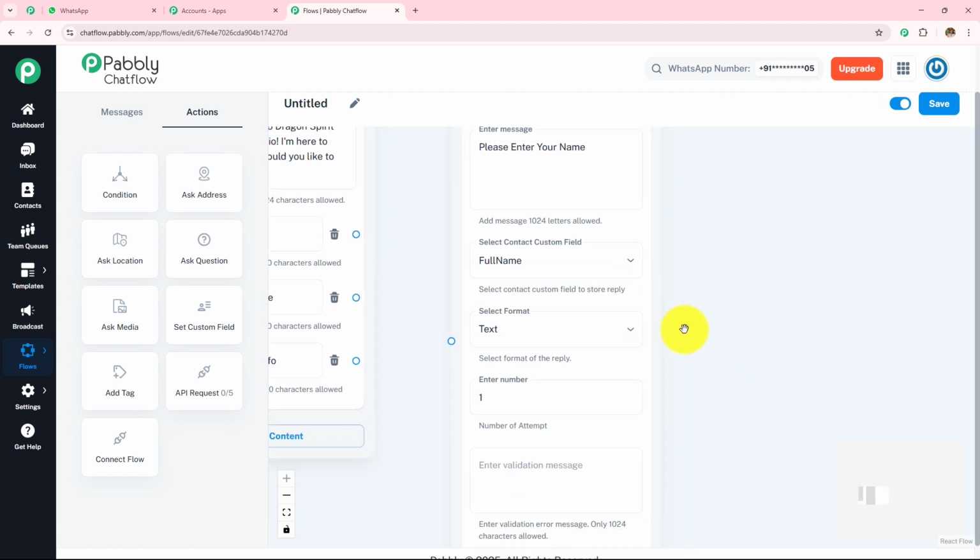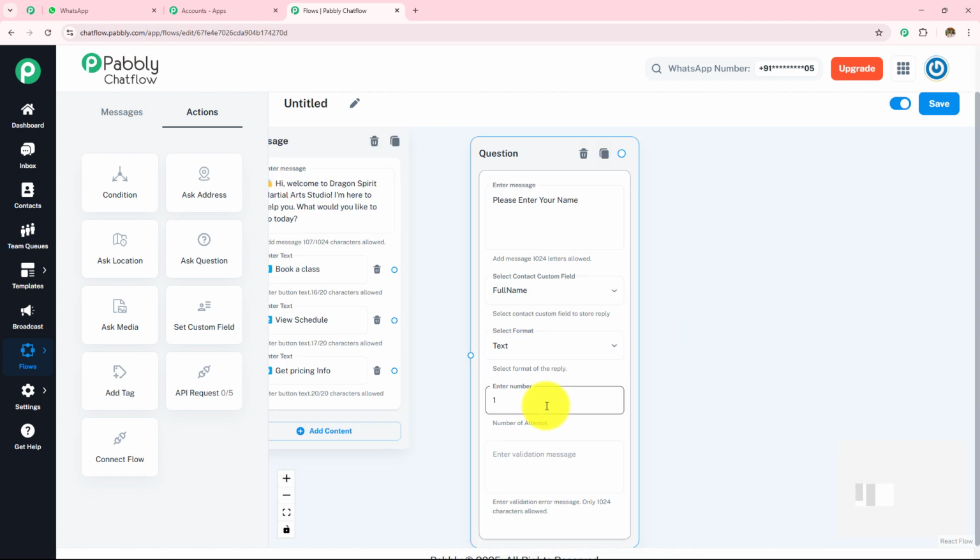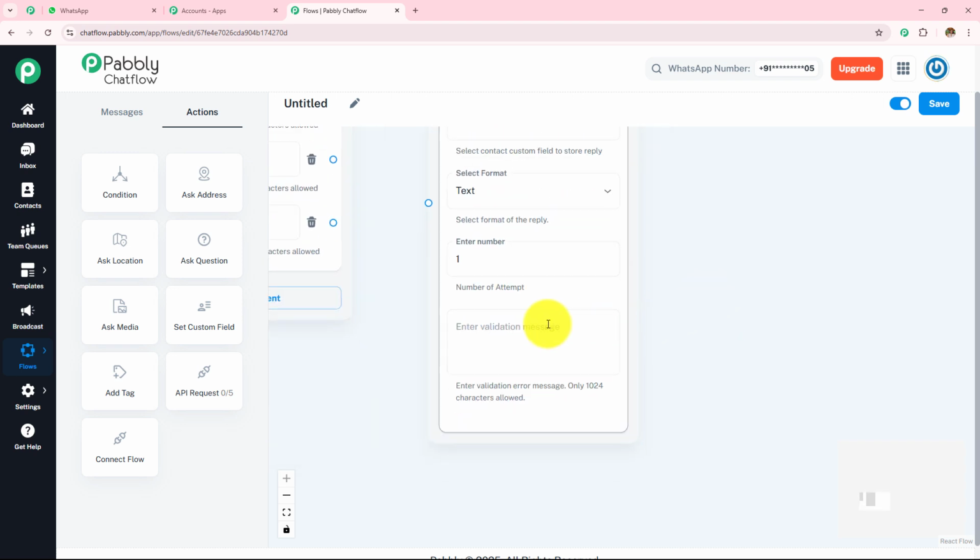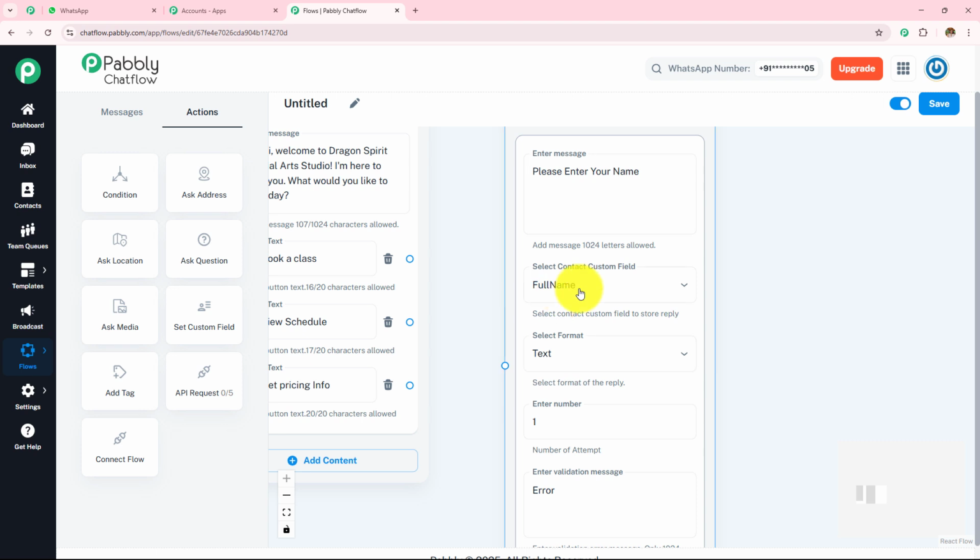And if they enter anything other than text, a validation message will be sent to them, something like an error message. If you want, you can enter the validation message. I am going to enter this validation message so that I can show you how it works. Now here, let's go back to this contact custom field.